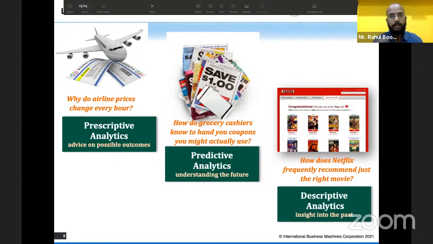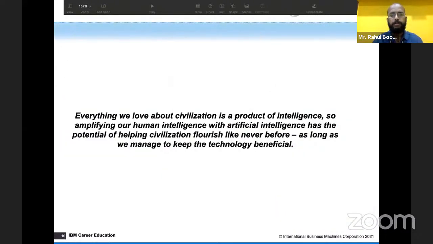So you will dwell on what has happened and why exactly this is happening, and then you come up with possible outcomes to overcome that. That is called prescriptive. All these types of analytics are used in different sectors, and different organizations use different analytics. Like descriptive is used in Netflix. I told you prescriptive is used in airplanes, like that.